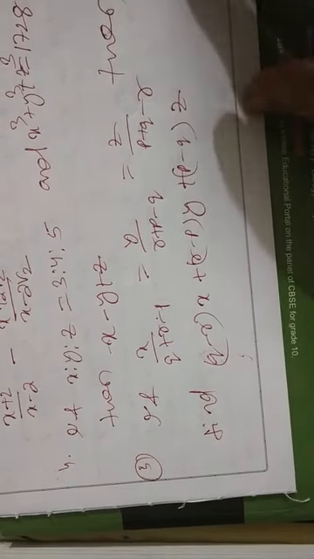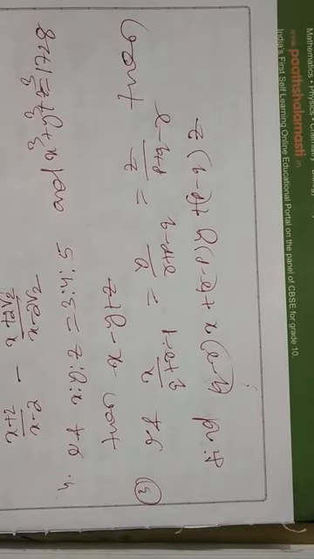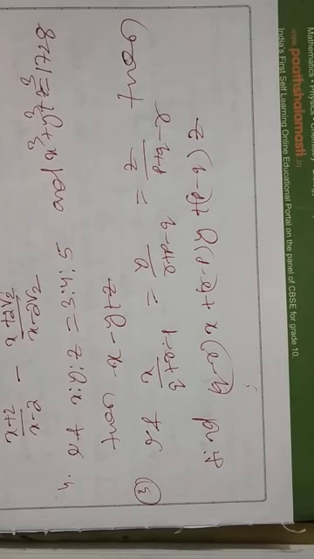Okay, with this we conclude proportion. In our next video we shall come to class 8 squares and square roots.